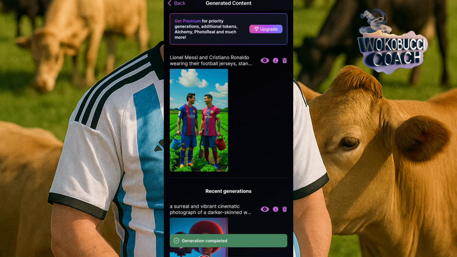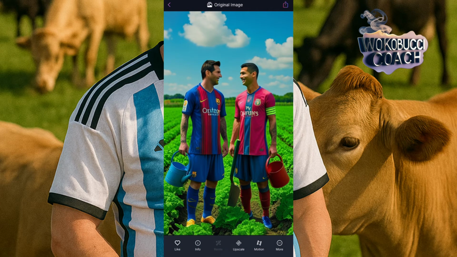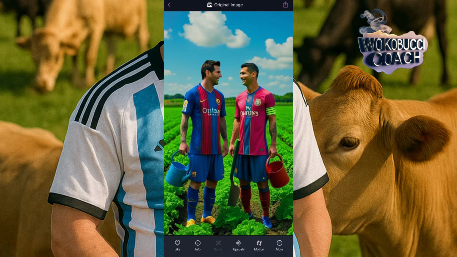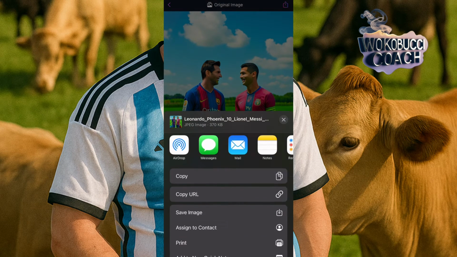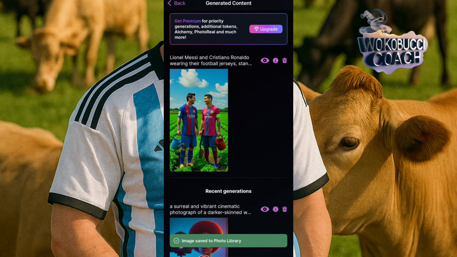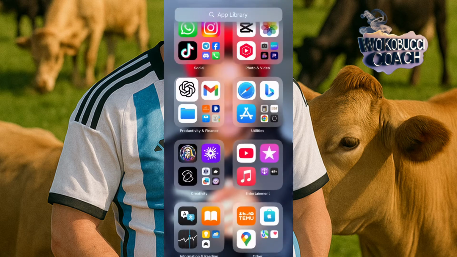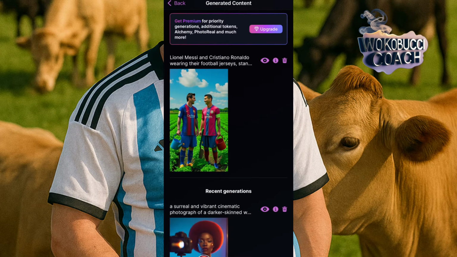Okay, so this is the first image we have, right? This one. I'll click on this image. I'll click above there where it says save, and I'll save it. I'll go back to ChatGPT. I'll take the second one, I copy, I go back to Leonardo AI.